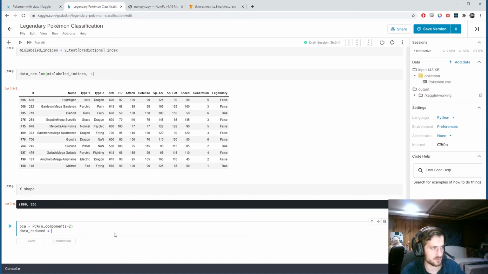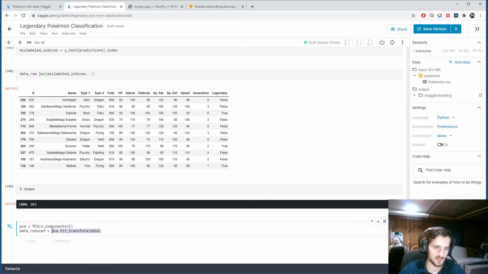It's called data reduced. It's going to be a new data frame. I'm actually just going to save that pca.fit_transform data. So this is going to do exactly what I said.